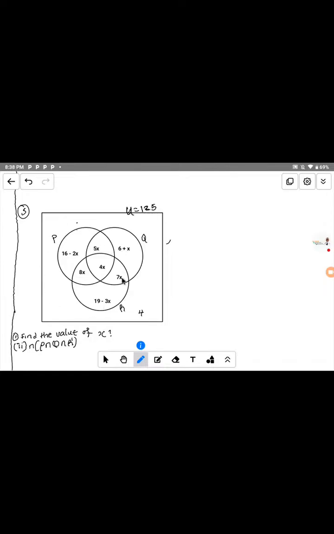Now, study the diagram. We have 16 minus 2s, 5s, 4s, 8s, 7s, 6 plus s, and 19 minus 3s. So we're trying to find the value of s. We have the number of this, which means the number of P intersect Q intersect.